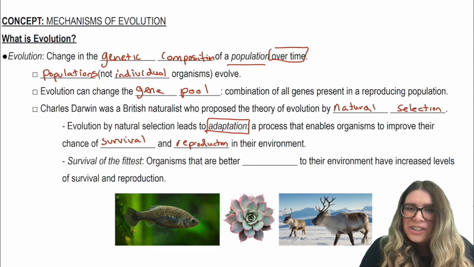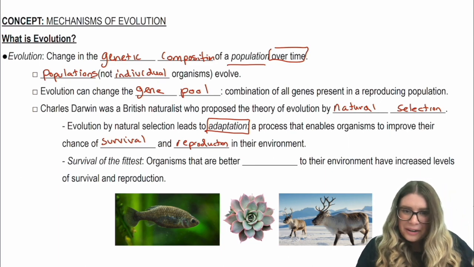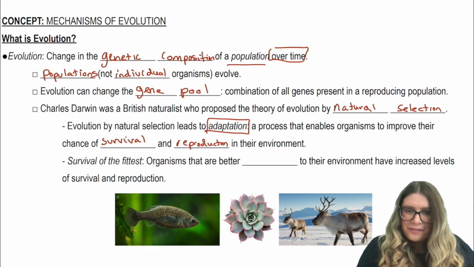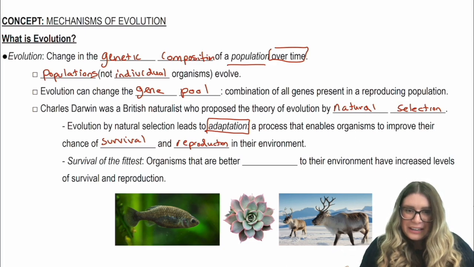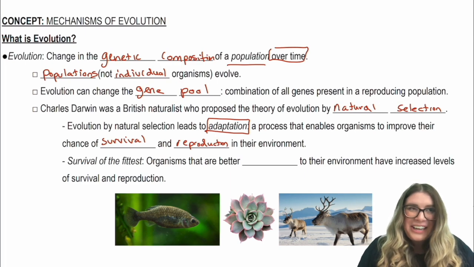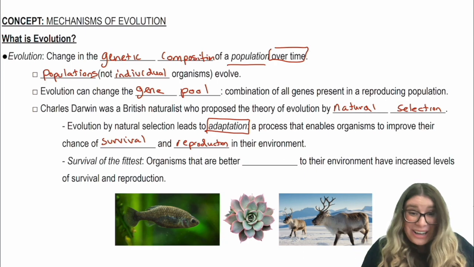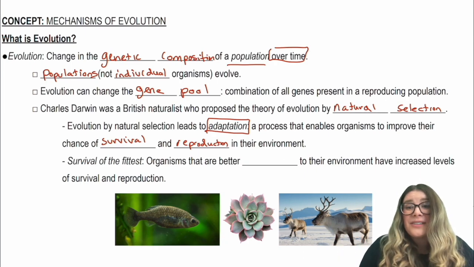So adaptation, that word is connected to our next term, which is survival of the fittest. Now, when we are talking about being fit in biology, it's not the same way that we talk about fitness when we go to the gym. We're not talking about how fast you can run a mile or how big your muscles are.